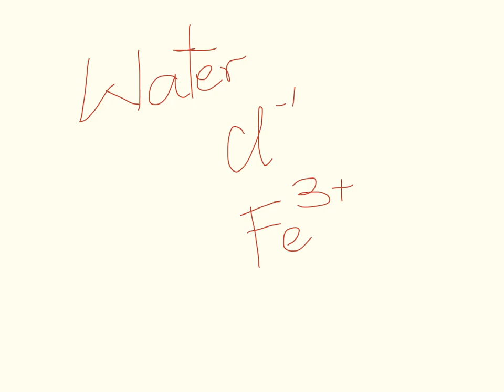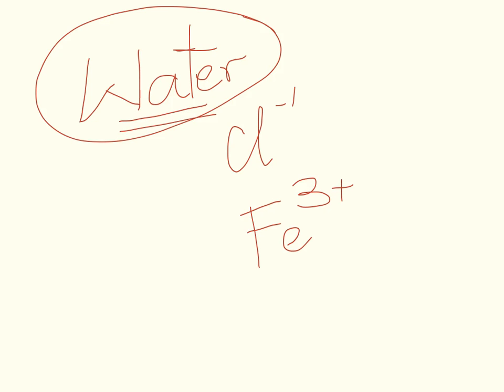So what does this mean? This means that the water that you're getting out of your kitchen or out of the sink in a lab doesn't have just water, but it has chloride and iron and several other substances in it. So that's not a pure substance.